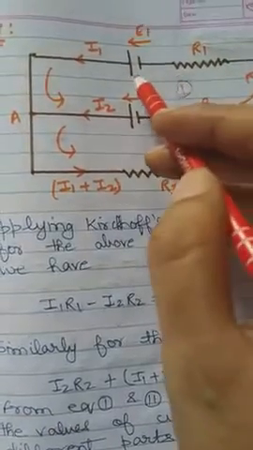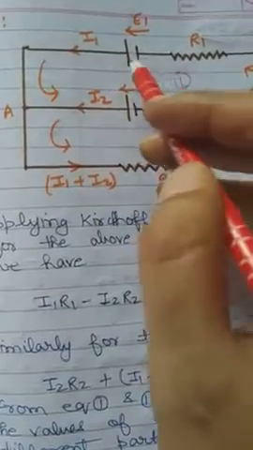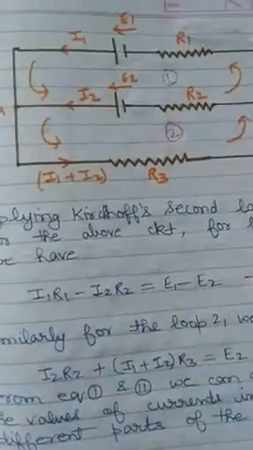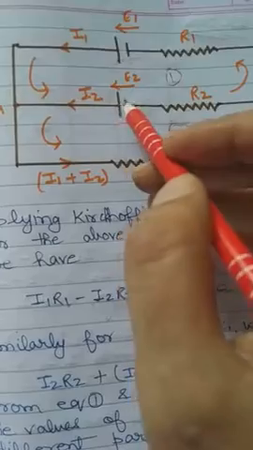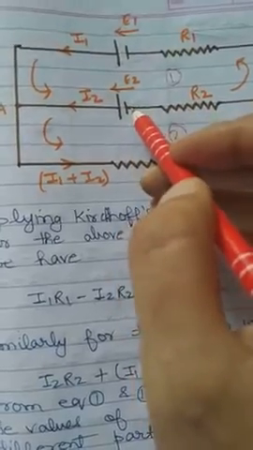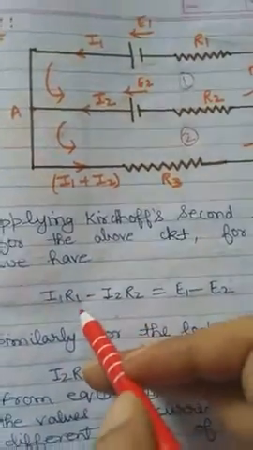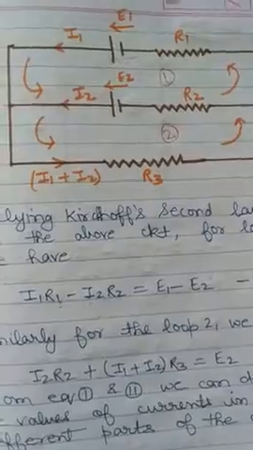Now when we go in this direction, we are going from the negative to the positive terminal. That means increasing potential, so E1 will be taken positive. So this will be E1. When you come along this direction, you are going from higher to lower potential, positive to the negative terminal, so E2 will be taken negative. So this is your equation: I1 R1 minus I2 R2 equal to E1 minus E2 for loop 1.